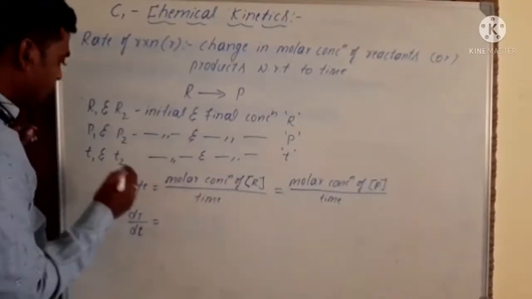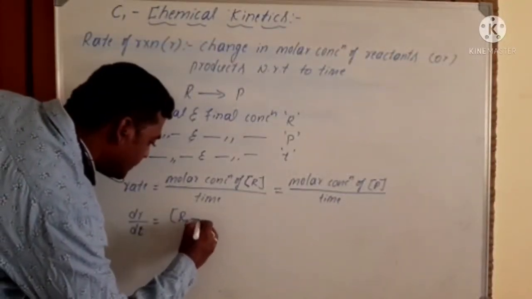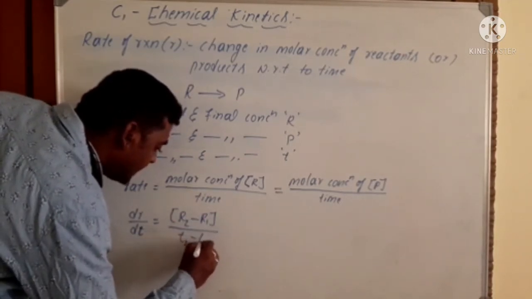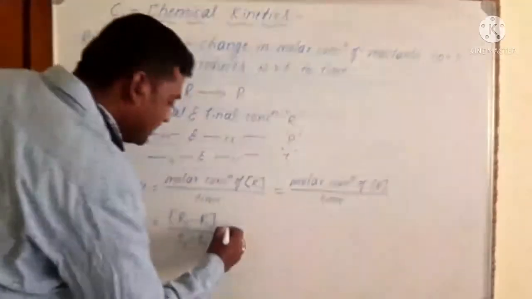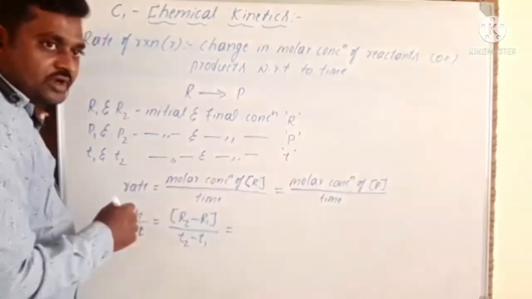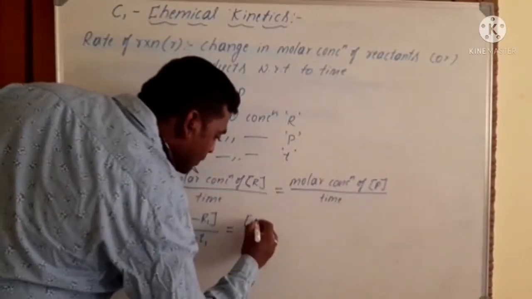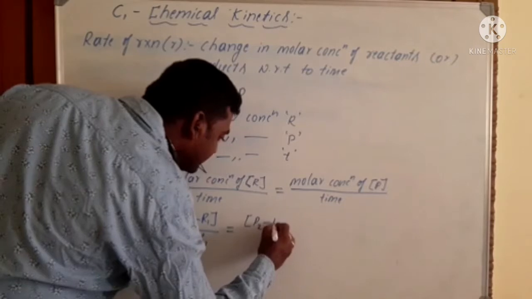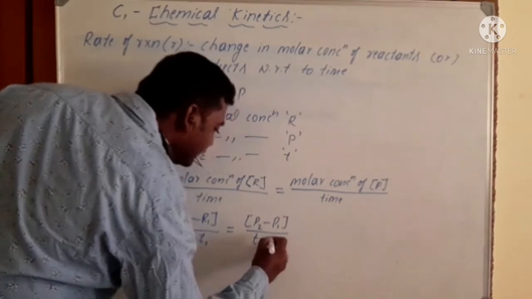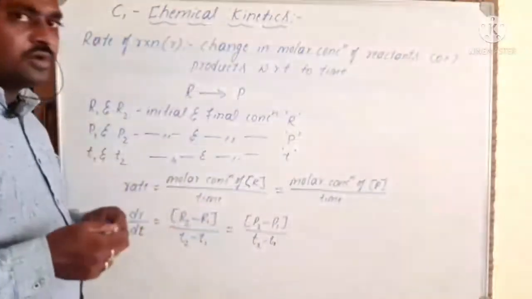So the change in molar concentration is final concentration minus initial concentration, R2 minus R1. The change in time is T2 minus T1. And as usual, whatever amount of reactant concentration decreases, the same amount of products will form. So that is the change in products. Hence, the change in molar concentration of products is P2 minus P1 divided by T2 minus T1. We can mention it like this. Okay, so I think you understood up to this point.